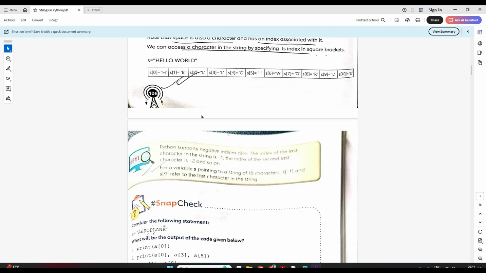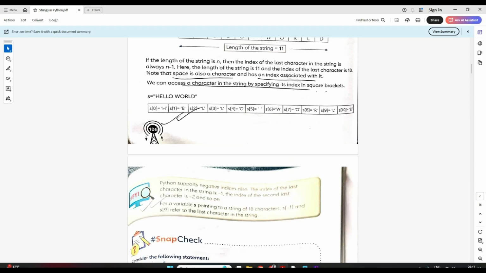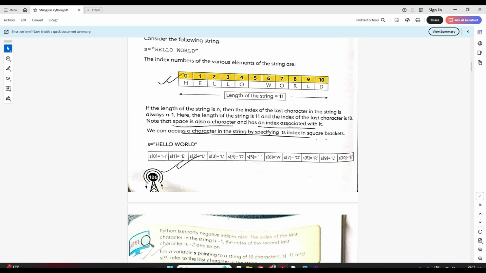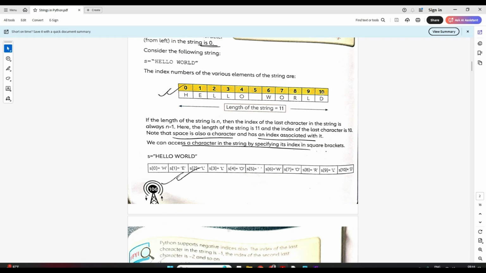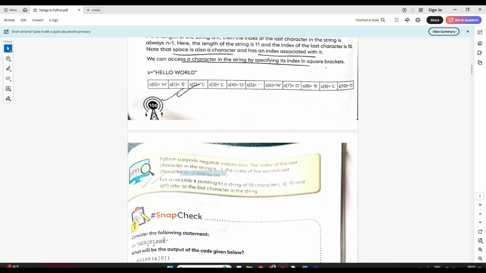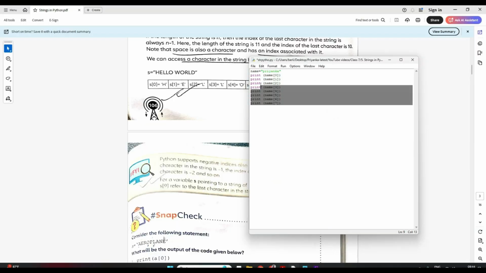Now, there is one more way, just remember, but don't get confused here. Index can be from 0, 1, 2, 3 like this, and we can have a negative index also. Like this, 10 will be -1, this is -2, -3, -4. So we have negative index as well that starts -1 from the end one. Like in your Python program, let me just show you.